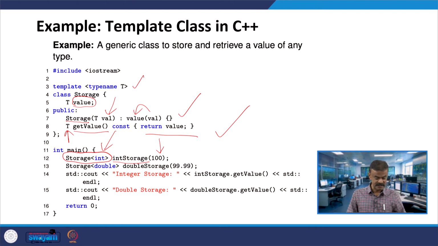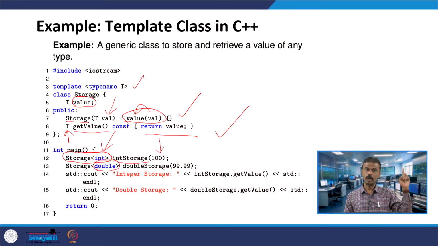Here we have instantiated an object of Storage and you are passing the value 100. When you are passing 100, it is nothing but val is equal to 100 and all T will become integer. So, value equal to val, that is what you are doing in the constructor. Now value is becoming 100. Similarly you have another Storage, the class Storage whose type name is double.